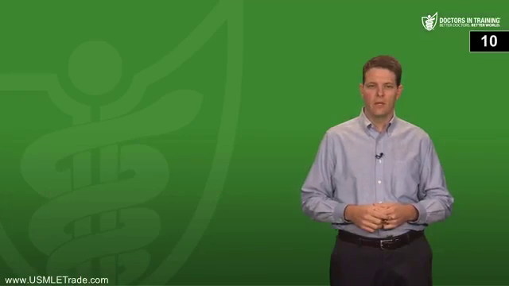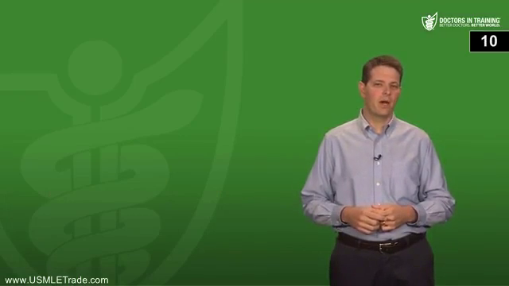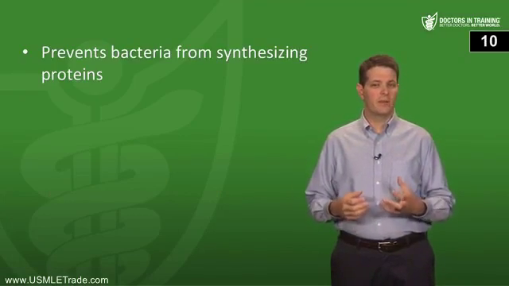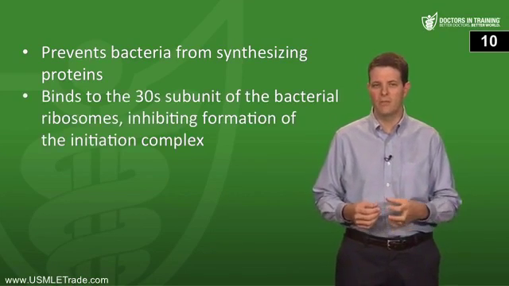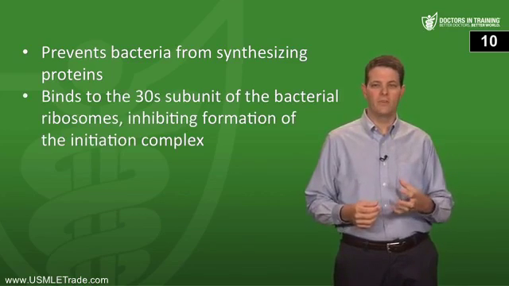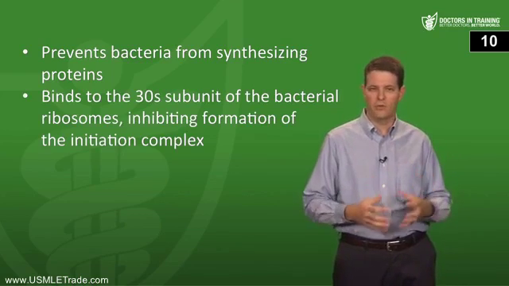Next, what's the mechanism of action of neomycin? Neomycin is an aminoglycoside antibiotic, and aminoglycosides prevent bacteria from synthesizing proteins, specifically by binding to the 30S subunit of the bacteria's ribosomes, and that inhibits formation of the initiation complex, so they can't produce proteins.